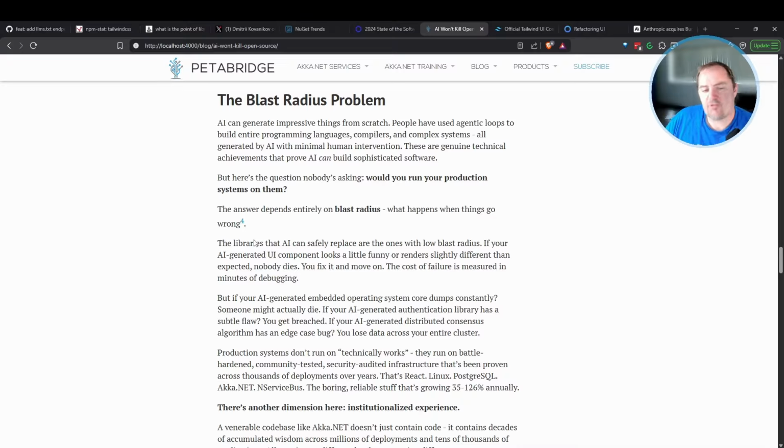So that's another facet of this equation about whether or not AI is going to replace open source that needs to be borne in mind, which is that if you are building your own homespun solutions, you're now responsible for 100% of that blast radius. Would you build a distributed database entirely with Claude Code? Probably not. The reason being that it has zero institutionalized experience. No one has used this before but me.